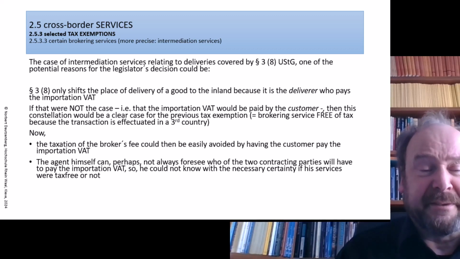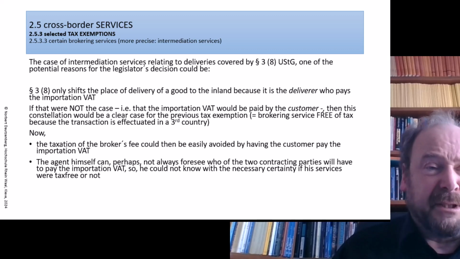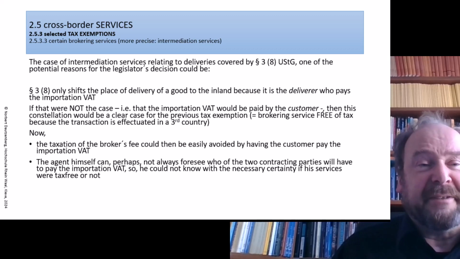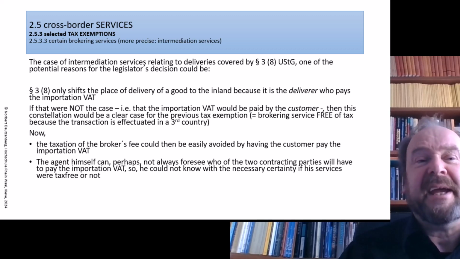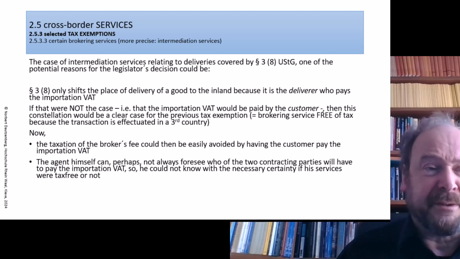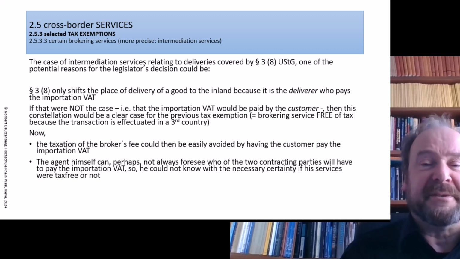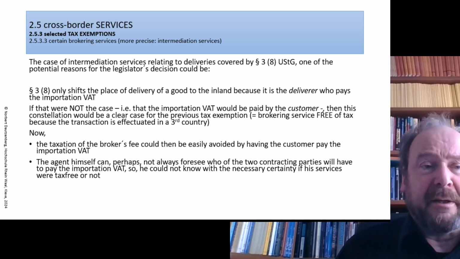So it's also in the interest of legal certainty. And the third idea just came to my mind after I read this slide out to you, because if the place could be considered by a third country to be in their country, then they could come to the idea that the agent had to pay VAT on his or her services there too. And so the rule also helps to avoid a potential double taxation between EU countries and third countries.